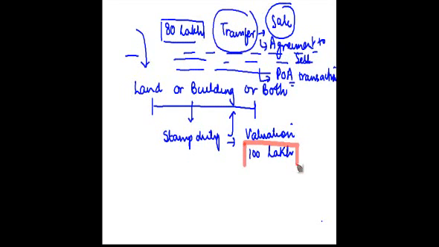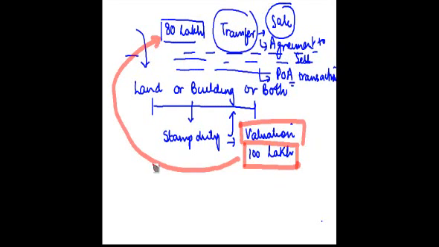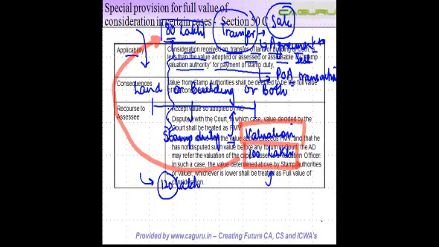capital gains will be the stamp duty valuation if it is less than the value which has been adopted by the taxpayer. If he would have adopted a value of 120 lakh, there is absolutely no issue. This 120 lakh is the one on which you pay capital gains tax. But if you adopt a value which is lower than the stamp duty value, then the stamp duty value is considered to be the fair market value of the asset which has been transferred.